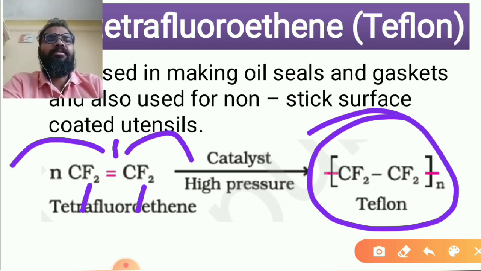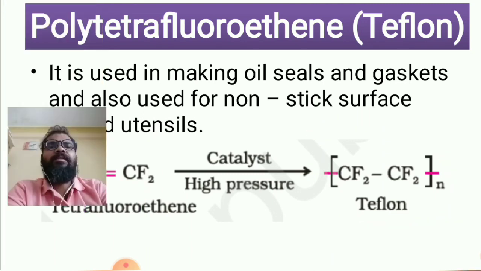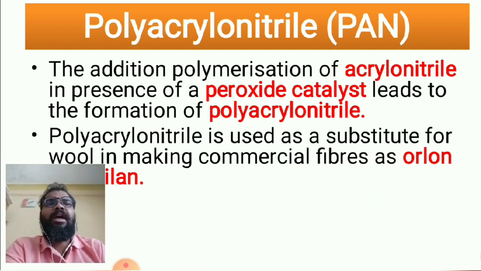Then PAN. It is not the eating one. Polyacrylonitrile, it's not the pan masala one. The addition polymerization of acrylonitrile in the presence of peroxide catalyst leads to the formation of polyacrylonitrile. It is used as a substitute for wool in making commercial fibers such as Orlon and acrylic. In polyvinyl chloride, where chlorine is there, if you keep CN, cyanide, it will become PAN.